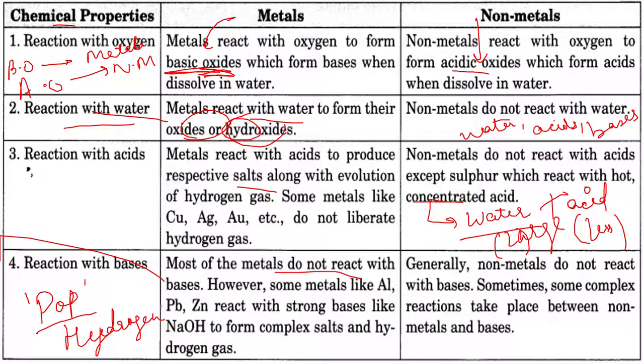Metals do not react with bases. However, some metals only react with bases, that also with strong bases, not the dilute ones. If we talk about non-metals, they do not react with bases.